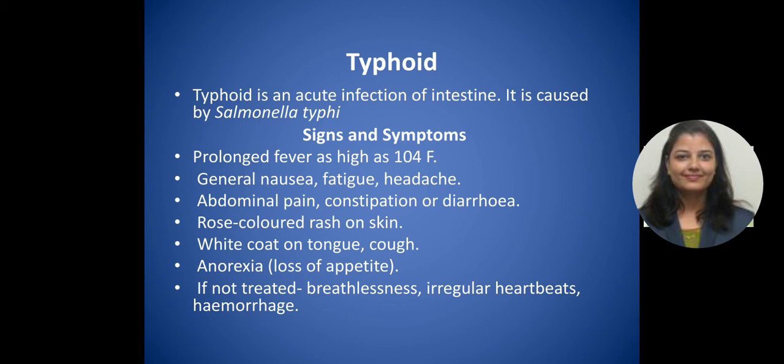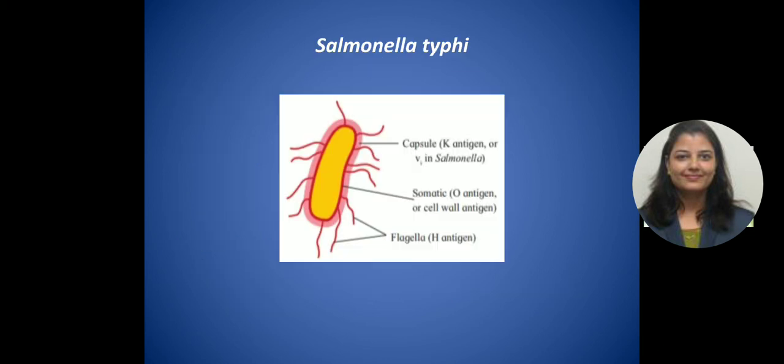Red rose-colored rashes appear on the skin, a white coat appears on the tongue, and sometimes coughing also happens. There is loss of appetite, and if it is not treated, then breathlessness, irregular heartbeats, and sometimes hemorrhages also happen in case of severe infection of Salmonella typhi.